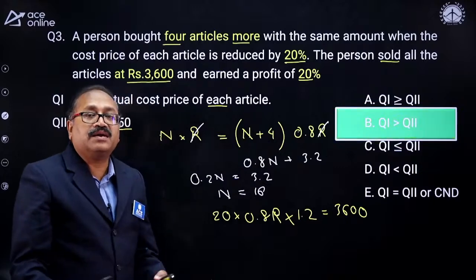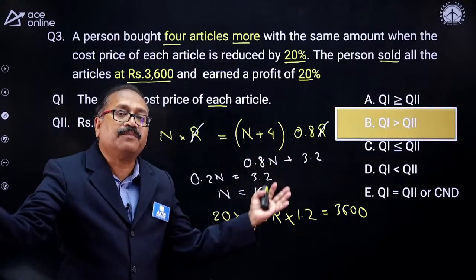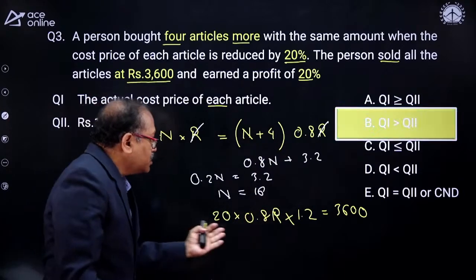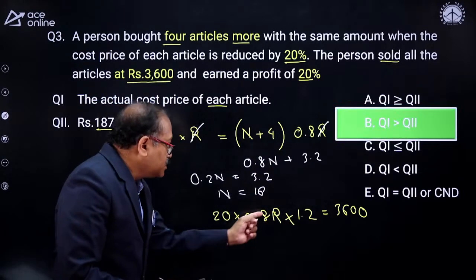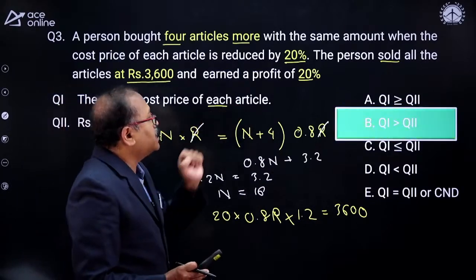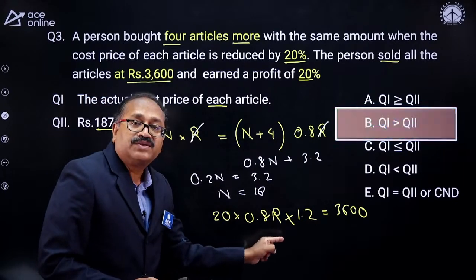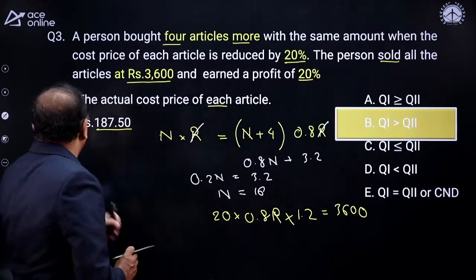So every day I bring different questions. As a result, you will be exposed to different types of concepts. So this equation is given to us. By this I will get the R. And what is asked here? The actual cost price of each article is R. So once you get the R value, you can answer the question.